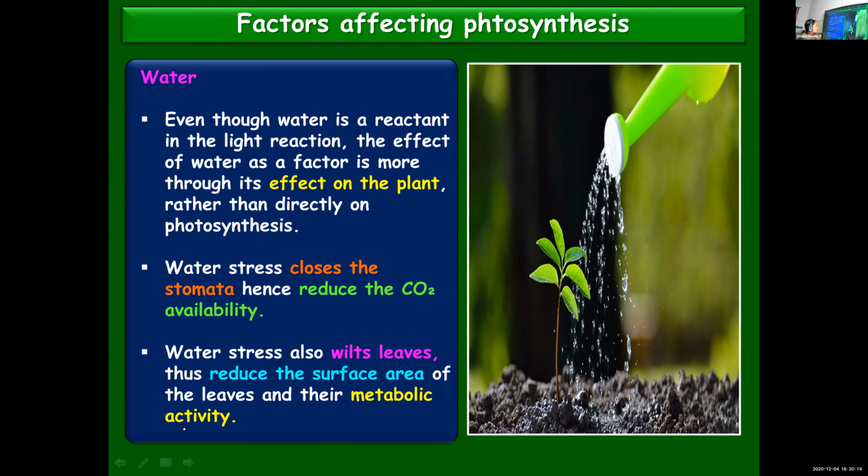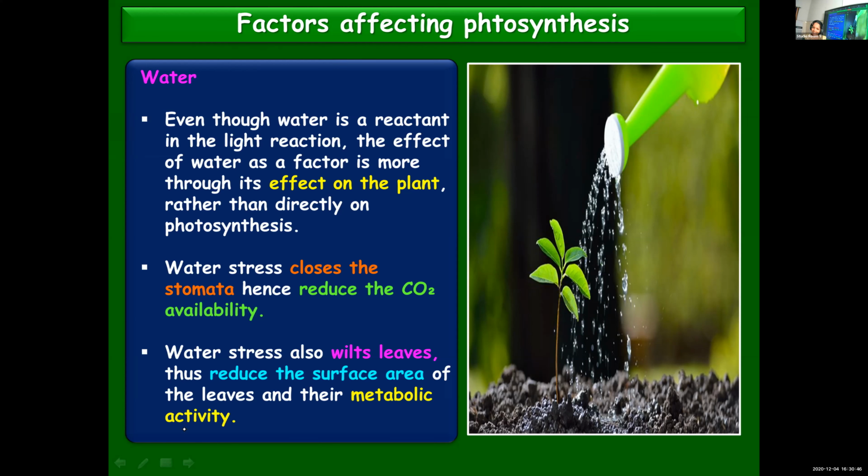So when water is scarce, it has its own mechanism to conserve the water by closing the stomata. When stomata gets closed, carbon dioxide cannot enter. Definitely, it will affect the rate of photosynthesis. At the same time, it can cause wilting or drying up of the leaf, and dried leaves can even wither away. If the leaves are curled up or wilted, then the surface area will be reduced.